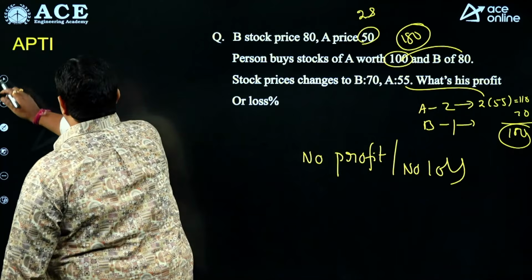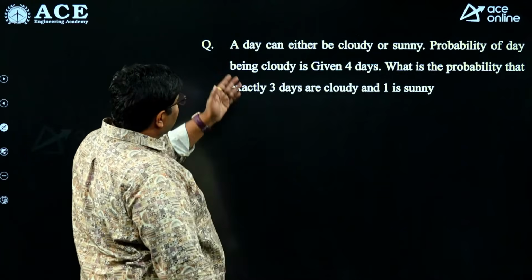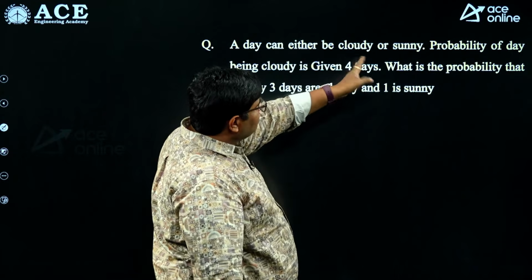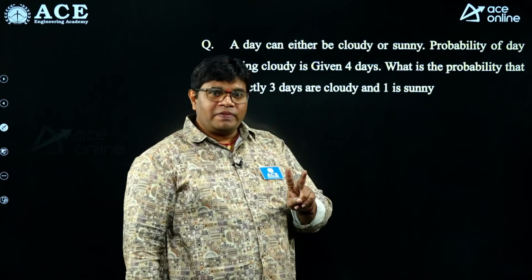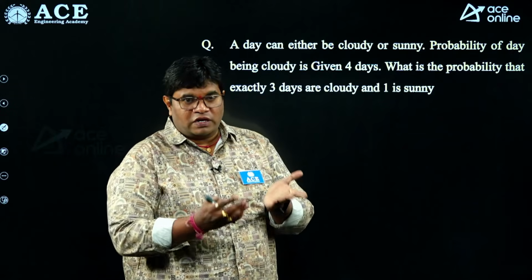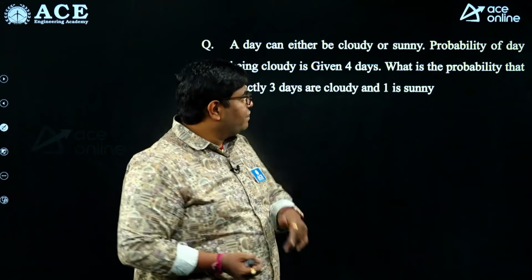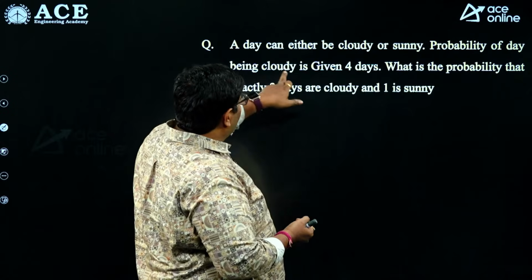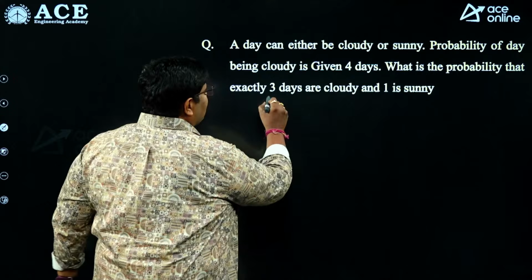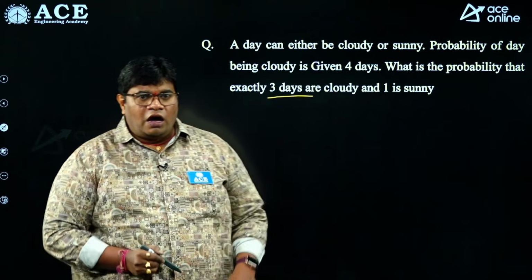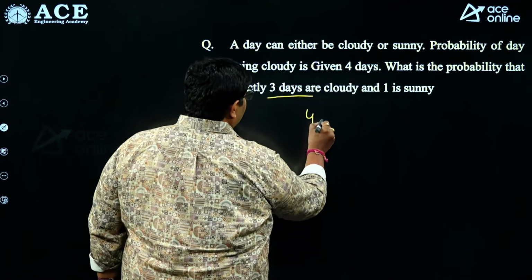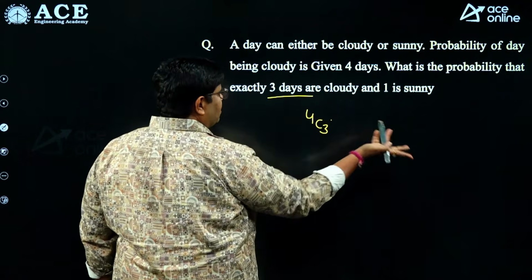Next one, my dear friends. Observe. A day can be either cloudy or sunny. I mean simply, one day is divided into 2 parts, so probability wise it is half. The probability of it being cloudy is a half, given 4 days. What is the probability that exactly 3 days are cloudy? Out of the 4 days, exactly 3 days. So 4C3. Exactly 3 days cloudy means automatically the remaining one is sunny only.